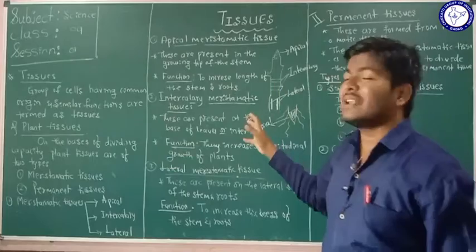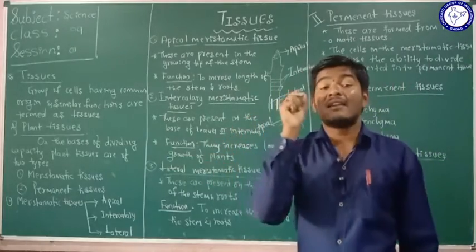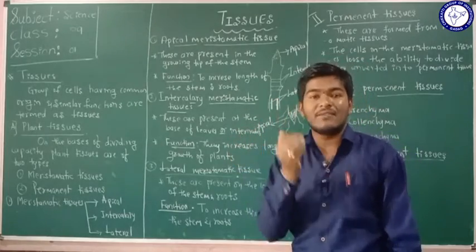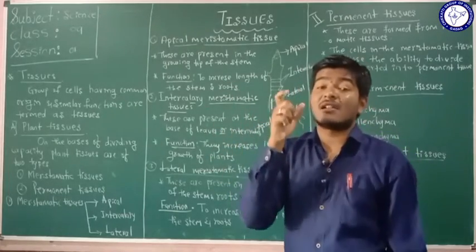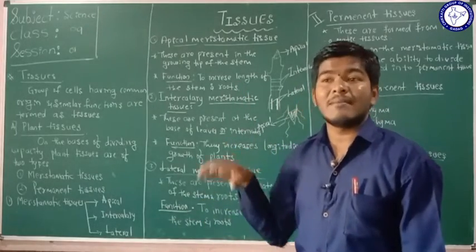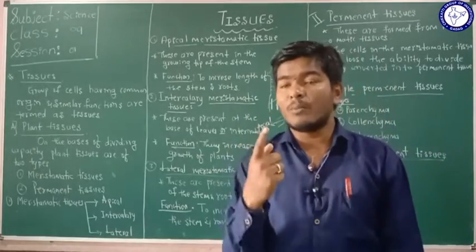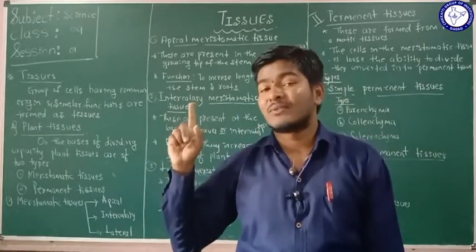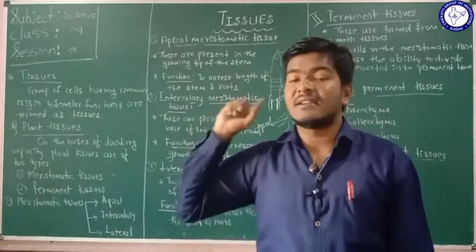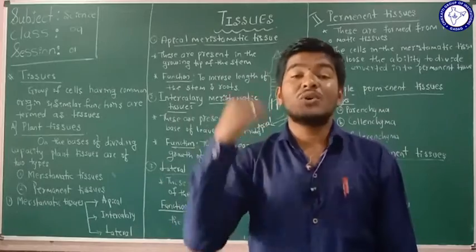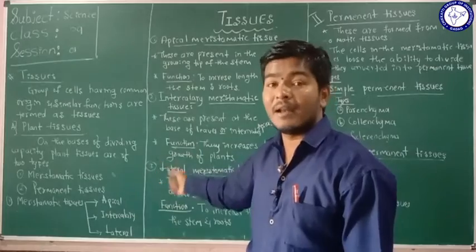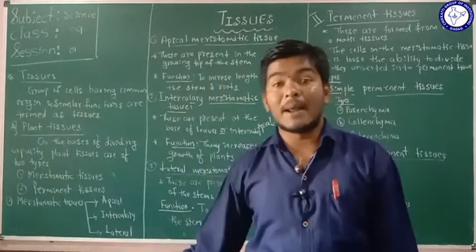These apical meristematic tissues have living cells. You have to remember, the plant body has living and non-living cells. Dead cells are also present in plants. For example, all animals have the character of movement, but plants don't have it. That is due to the dead cells present in the plants. So what are those dead cells? I will tell you later. They come under the permanent tissues. The dead cells are present in the permanent tissues.